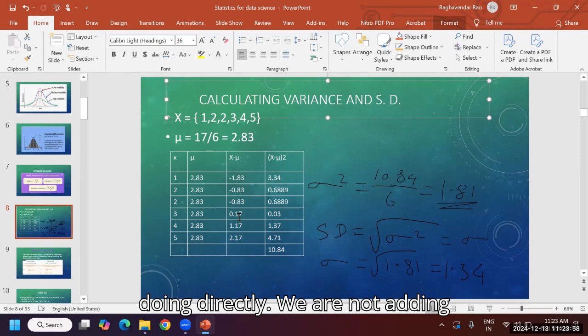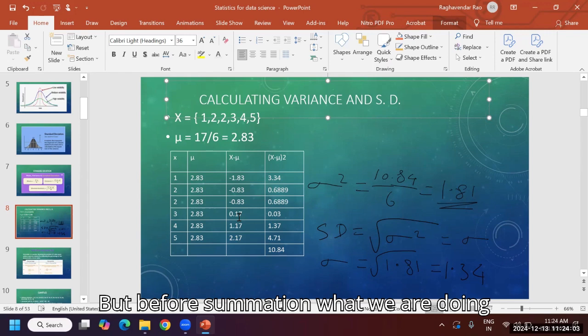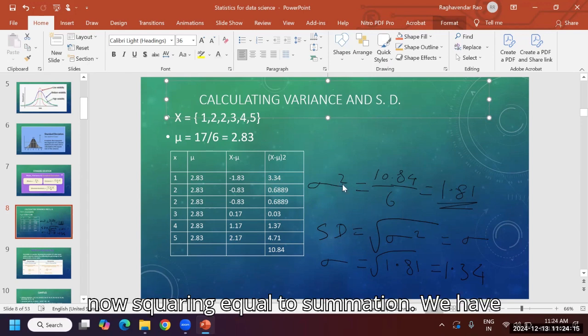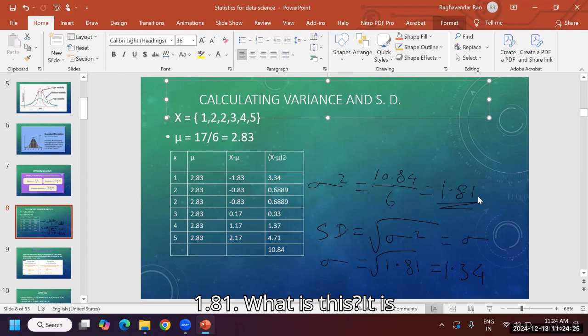That's why we are not adding directly. We have to do the summation, but before summation we take the whole square. So we get 3.34, 0.6889, and so on. Now, squaring, we do the summation. The summation is 10.84, divided by 6, which is 1.81. What is this? With the square, it is the variance. 1.81 is the variance.